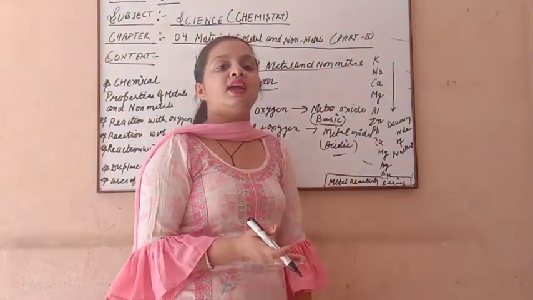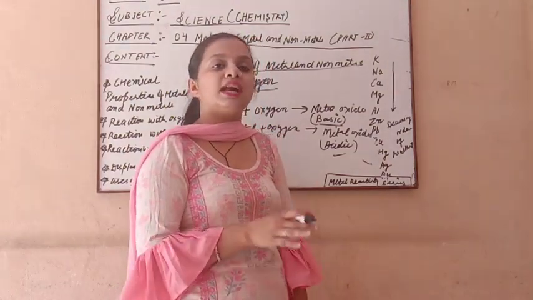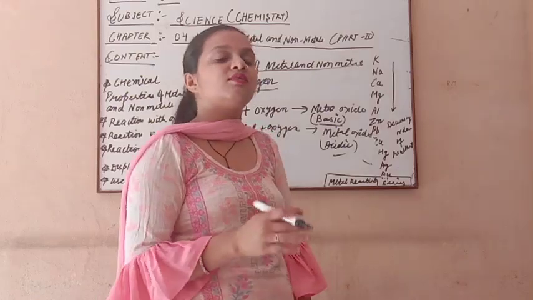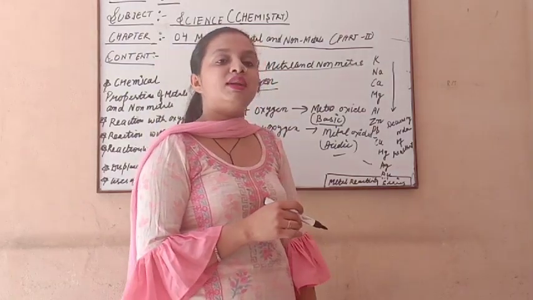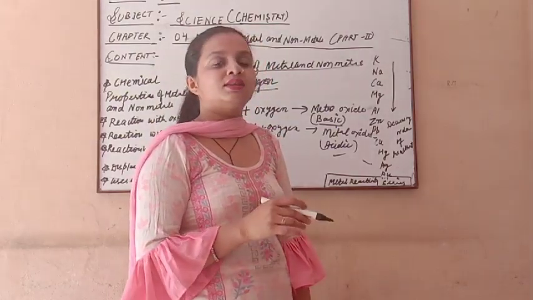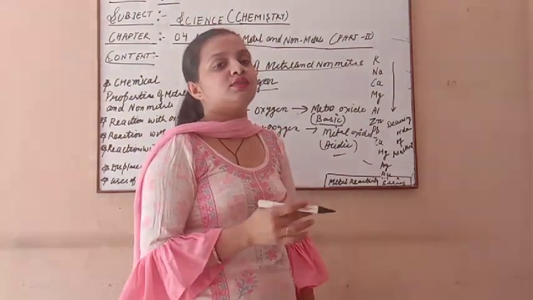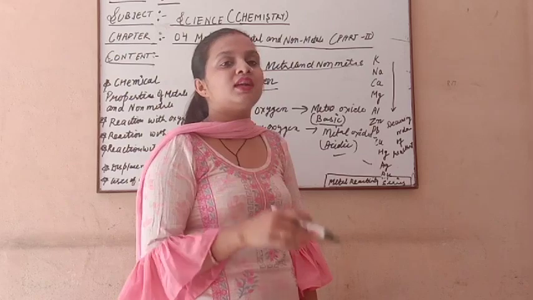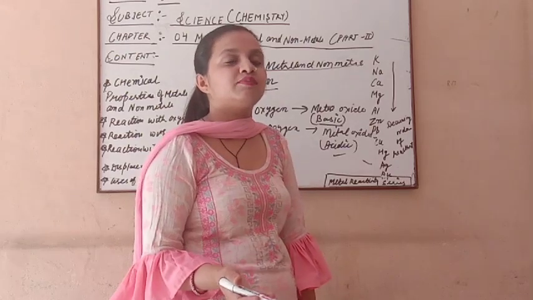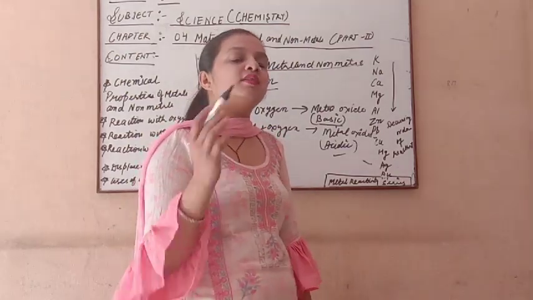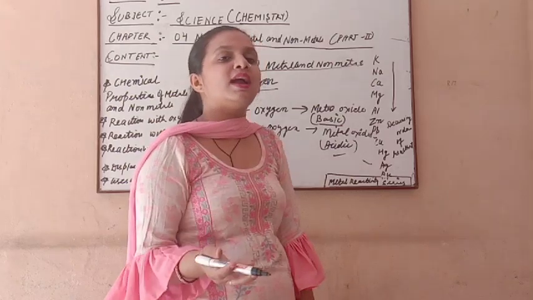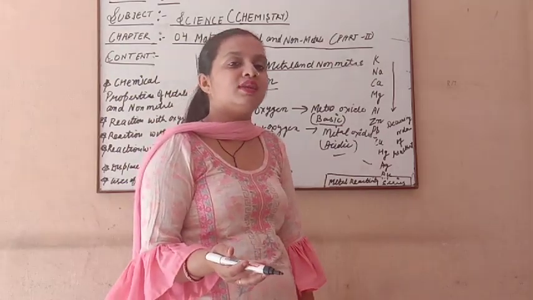Metals always give basic oxides, and non-metals always give acidic oxides with oxygen.